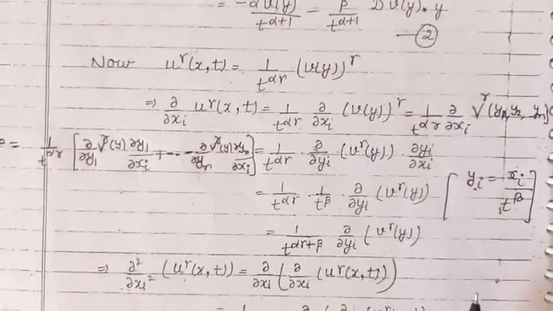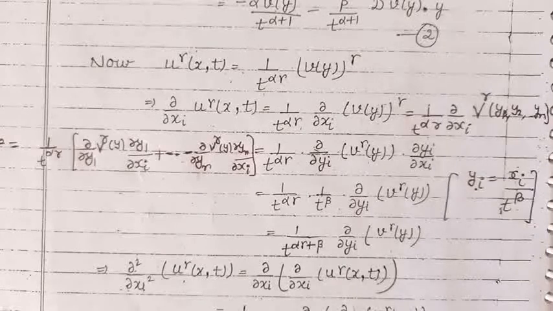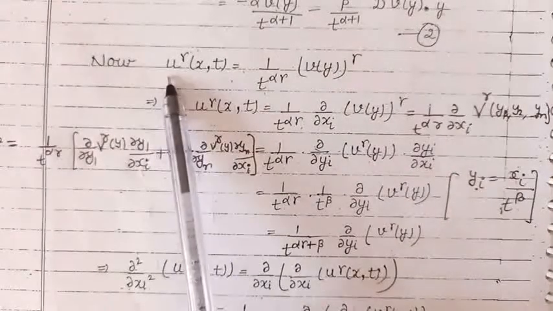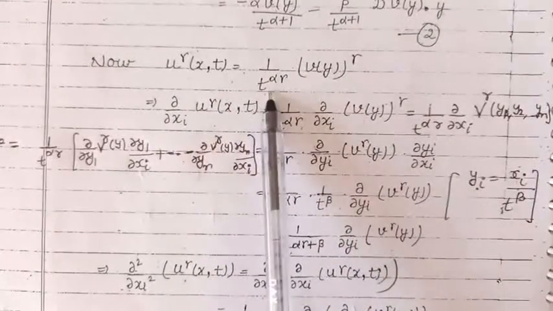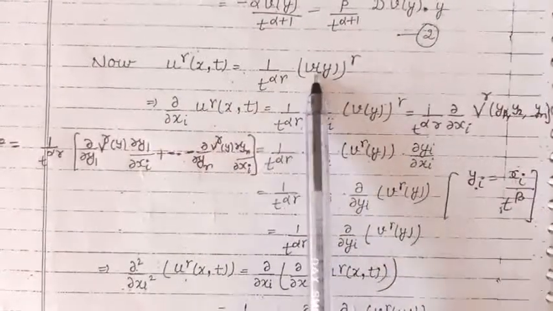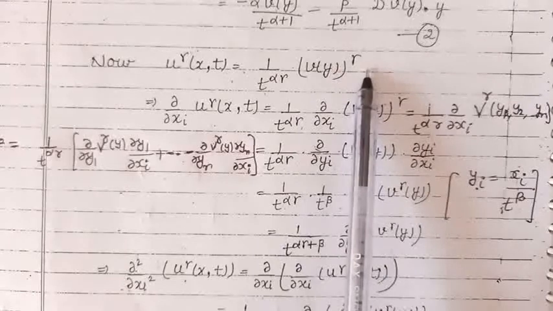Now, we will find the Laplacian of u raised to the power gamma with respect to the variable x. Now, u raised to the power gamma is given by 1 upon t raised to the power alpha gamma into v raised to the power gamma.